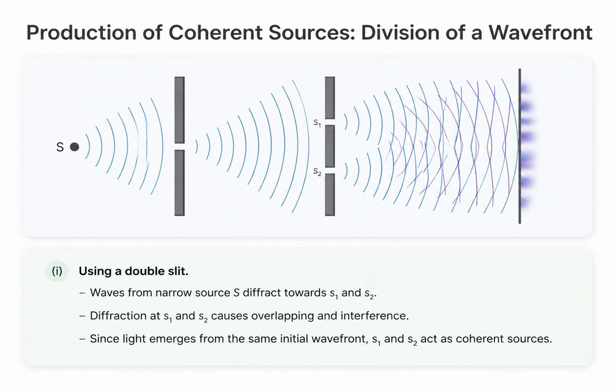How do we actually create these coherent sources in a lab? One method is by the division of a wavefront. Using a double-slit setup, light from a single monochromatic source passes through a narrow single slit, diffracting outward. This single wavefront then strikes two parallel narrow slits, S1 and S2. Because the light emerging from S1 and S2 originates from that exact same initial wavefront, the two new wave trains maintain a constant phase relationship, making them perfectly coherent sources ready to interfere.